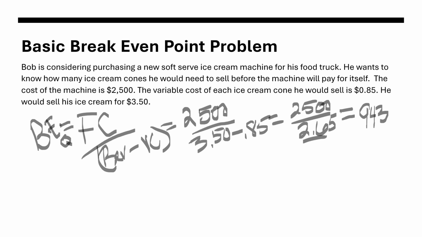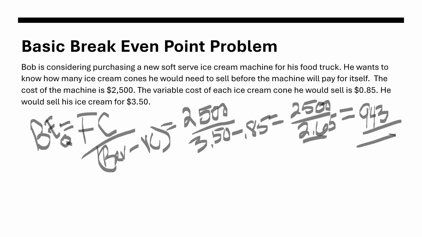So now Bob needs to answer the question, how many ice cream cones can I sell if I get this machine? If it's going to take him more than a year to sell 943 ice cream cones, he's probably not going to want to buy this machine. But if by buying this machine he can maybe sell 50 a day, then in a matter of a month he can pay off the entire machine. Knowing what this quantity is tells me whether this machine will really be of value to my operation.